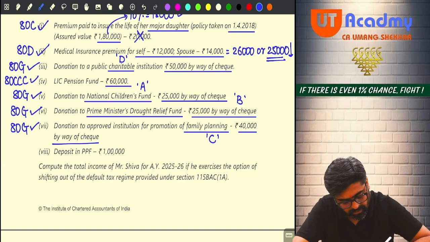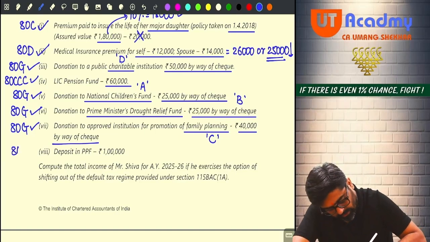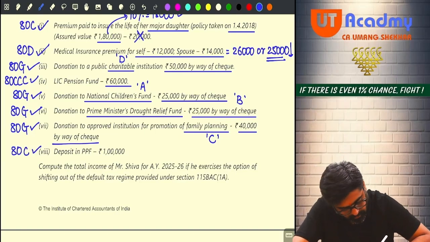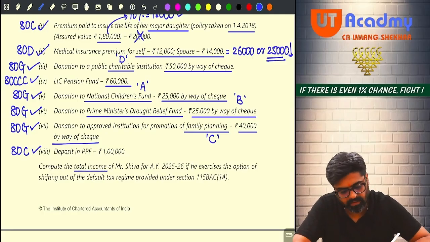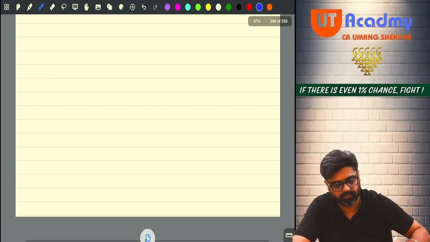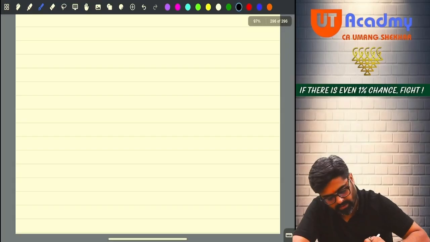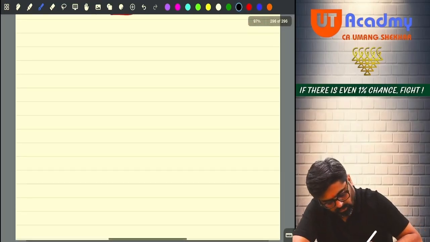Now deposit in PPF will be allowed under 80C. Compute the total income of Mr. Siva. Very easy question. Very, very easy. Please pay attention. I am solving. So your gross total income.